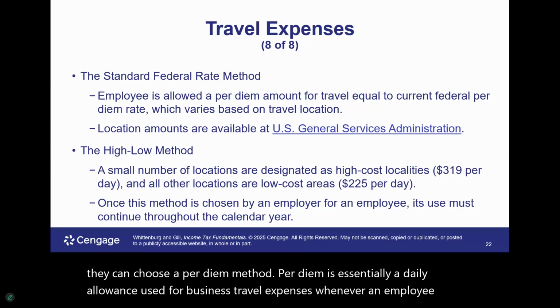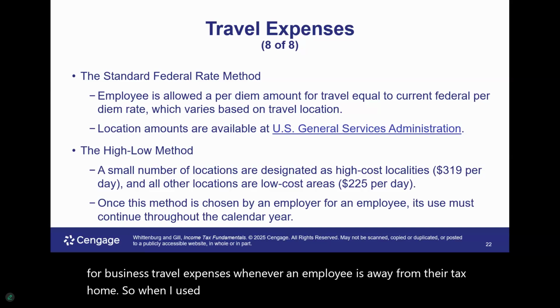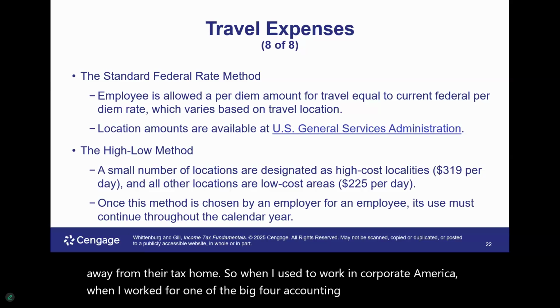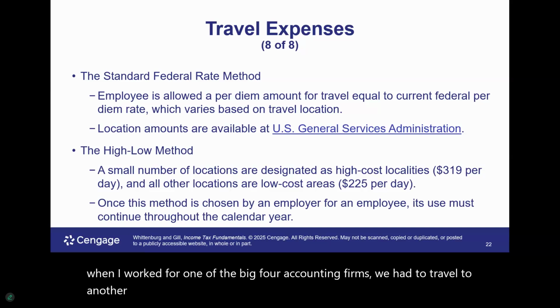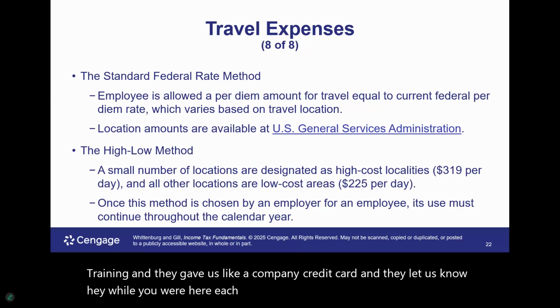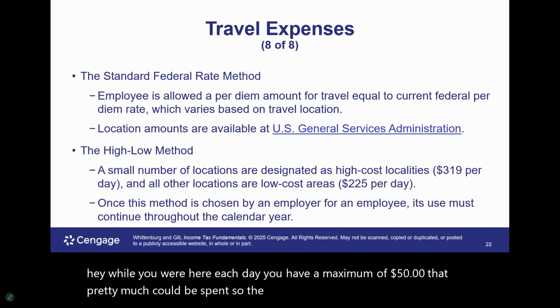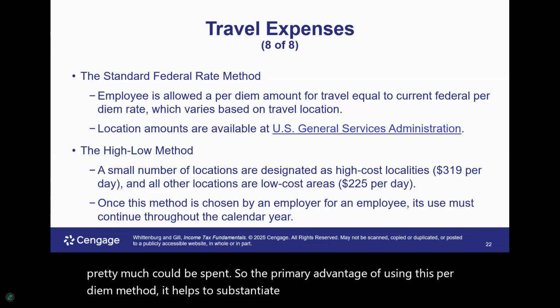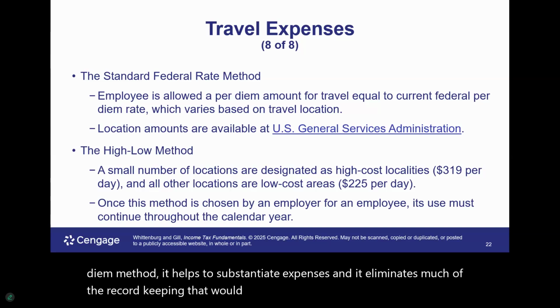When I used to work in corporate America, for one of the big four accounting firms, we had to travel to another state for training, and they gave us a company credit card, and they let us know, hey, while you are here each day, you have a maximum of $50 that could be spent. So the primary advantage of using this per diem method is that it helps to substantiate expenses, and it eliminates much of the record keeping that would be involved whenever there are travel expenses.